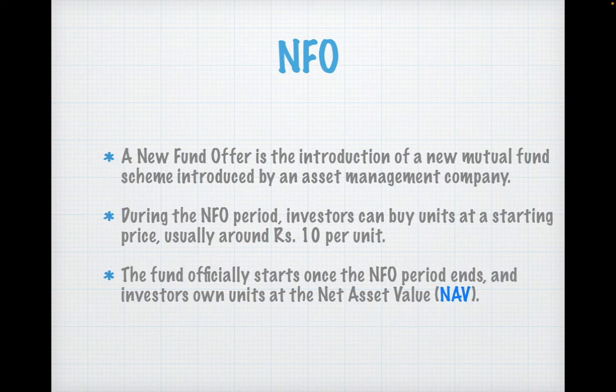So NFO, as the definition says, it's an introduction of new mutual fund scheme by an asset management company, and during an NFO period, investors can buy unit at the starting price, which is defined by asset management company. Usually, it is 10, but it can be anything. It's not mandatory that they keep it 10, but for making calculations easier, it is kept at 10 rupees so that investors can quickly calculate and get a sense that how my mutual fund scheme is performing.